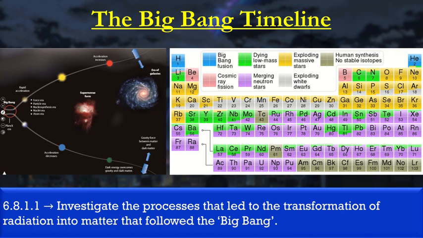What we're going to look at is investigating the processes that led to the transformation of radiation into matter. We're going to look at specific timelines, and as you can see from our diagram here, from the Big Bang, the two main elements of the periodic table that formed were hydrogen and helium. When the Big Bang first formed, there was about 75% hydrogen to about 25% helium. All the hydrogen that we have right now in our universe originally came from the Big Bang. So that kind of tells you the story of how all things came to be.